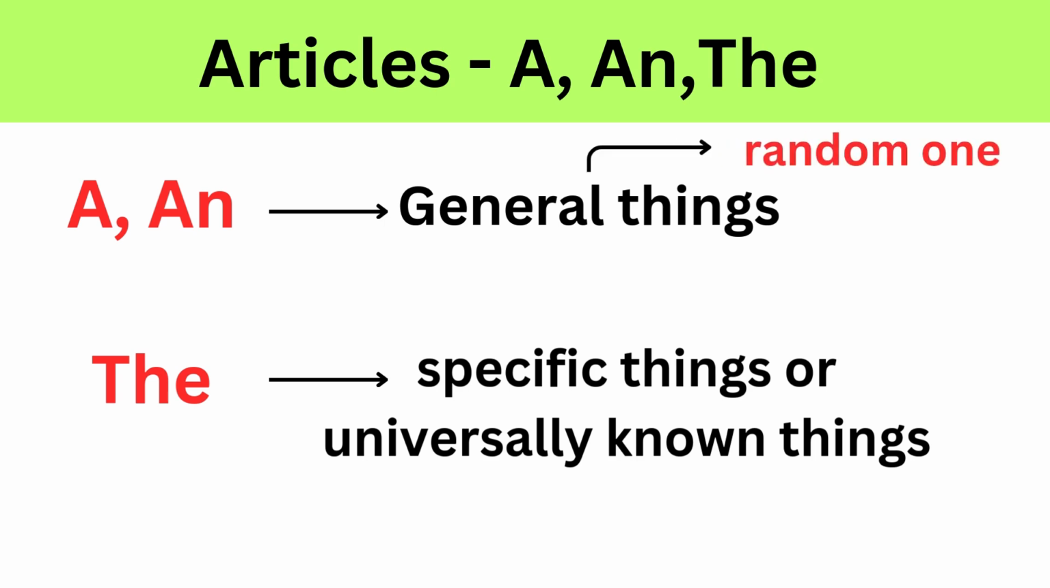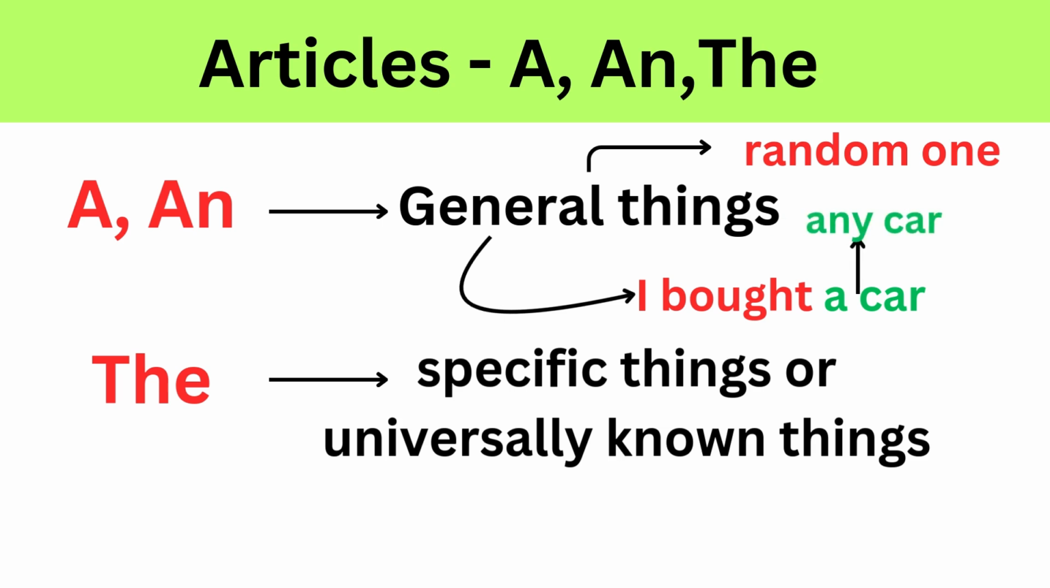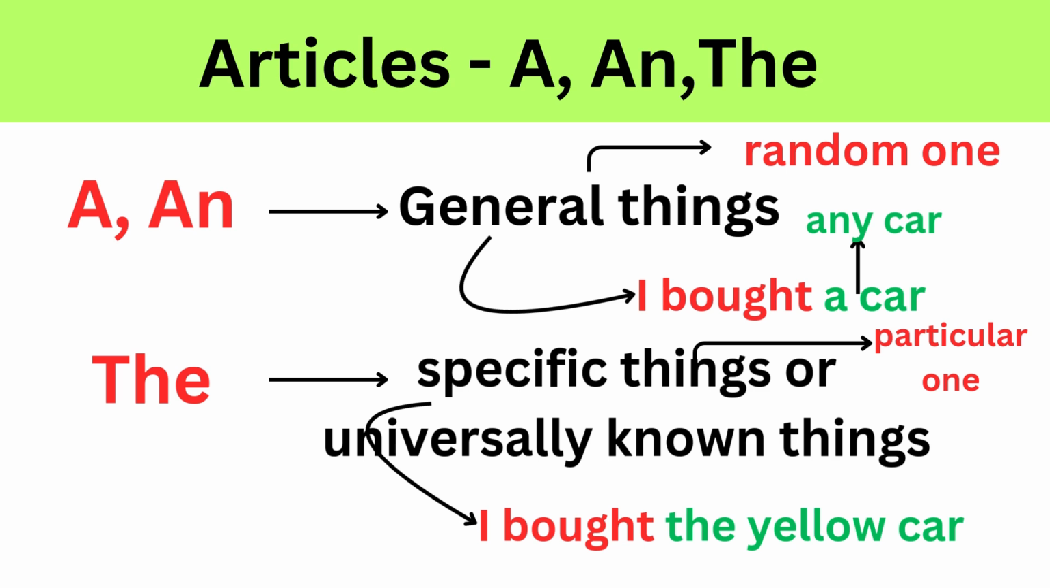For example, I bought a car. Here, a is used because I bought a random car or any car. In the article, specific things refer to talking about a particular one. For example, I bought the yellow car. Here, the is used because I bought a specific yellow car, not a random one.